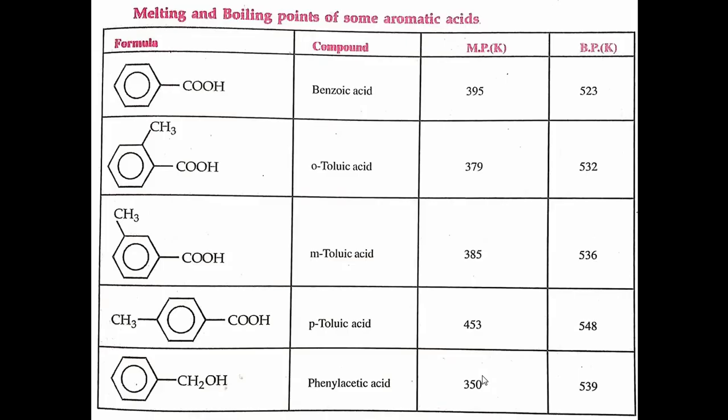Here melting and boiling points of some aromatic acids are given, right? Benzoic acid has the melting point 395 Kelvin while boiling point 523 Kelvin, right? Orthotoluic acid, metatoluic acid, paratoluic acid and phenyl acetic acid have different melting points and boiling points, right?